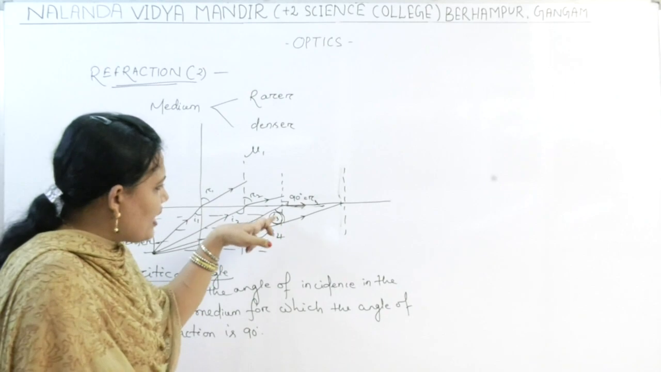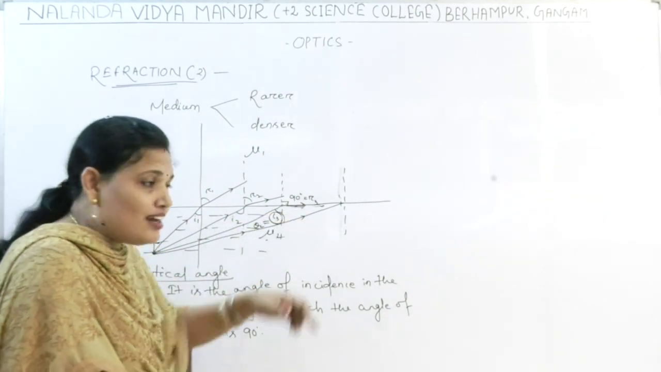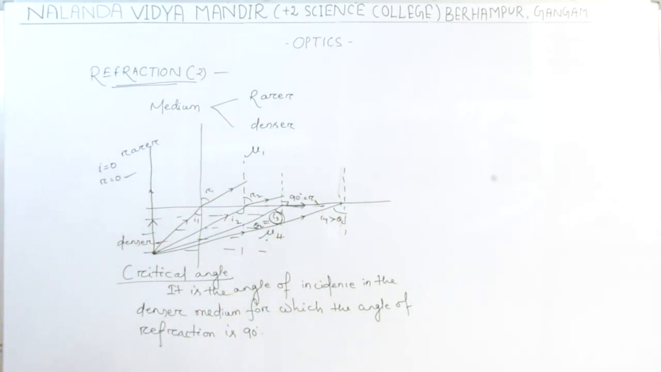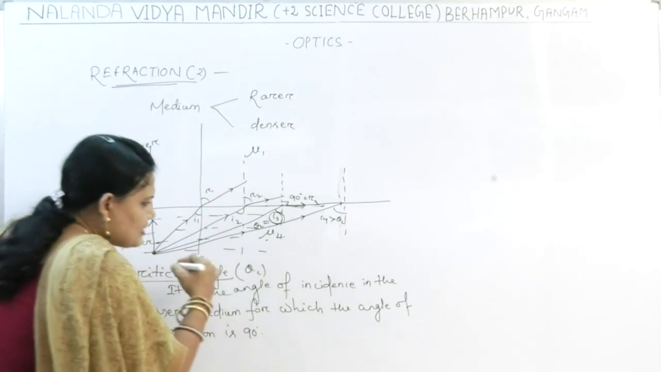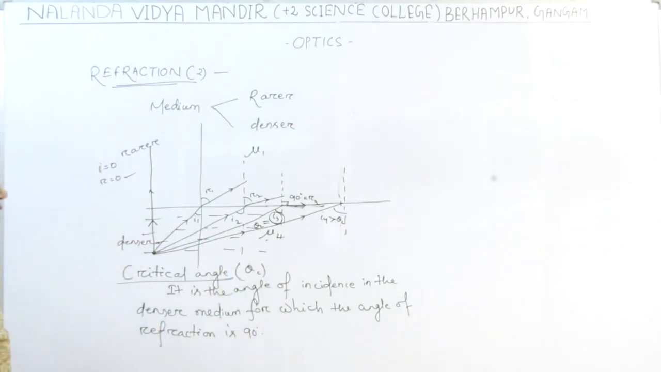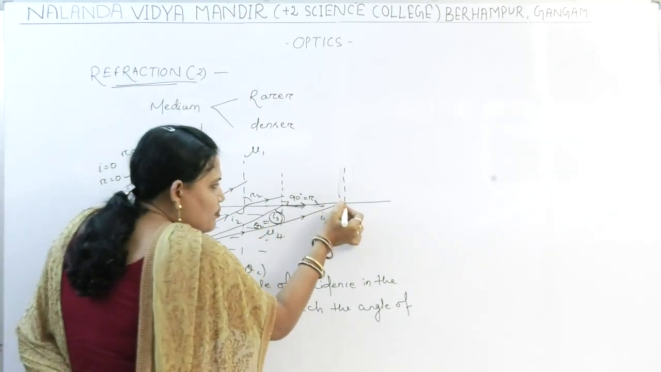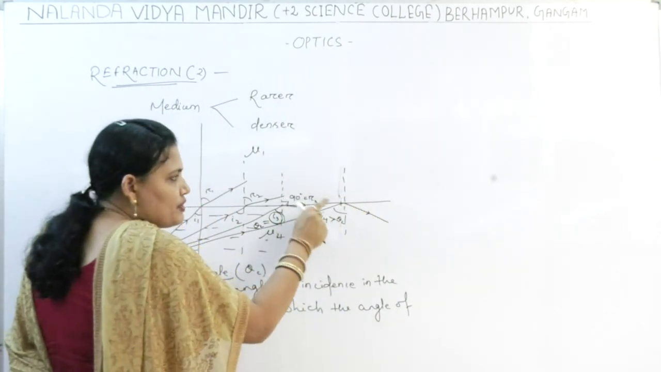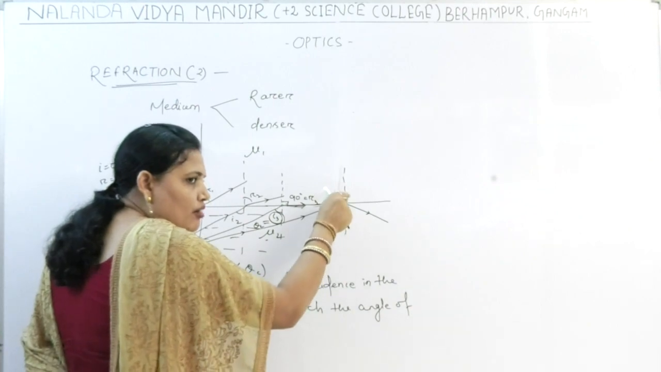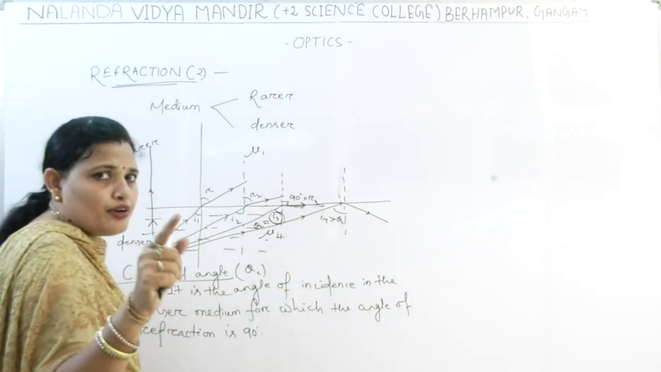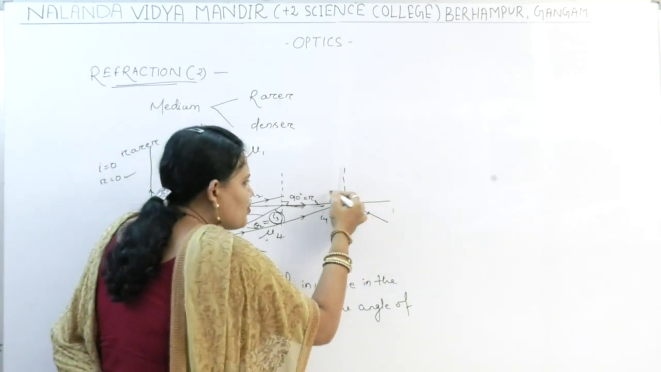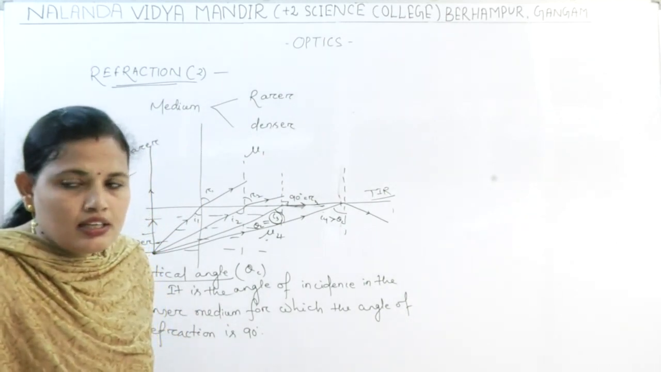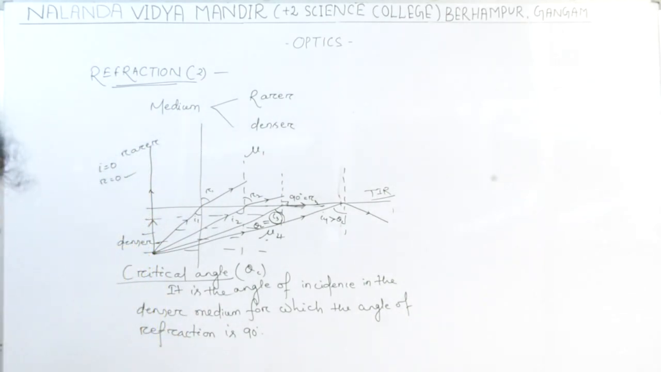So if the angle of incidence increases more than the critical angle, I4 greater than theta c, let us take the critical angle as theta c, then the ray will move into the same medium. And this phenomenon, due to which the refracted ray will move into the same medium, is like reflection. So this is known as TIR, total internal reflection. All of you clear?